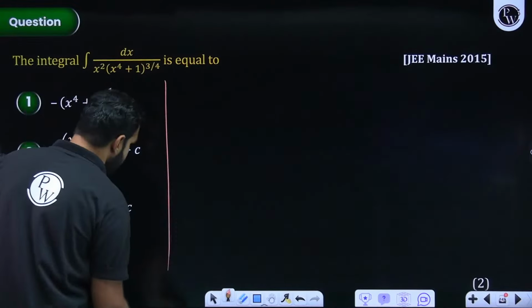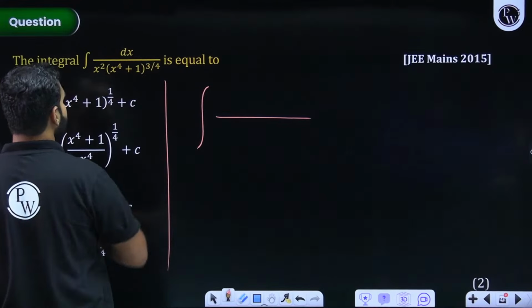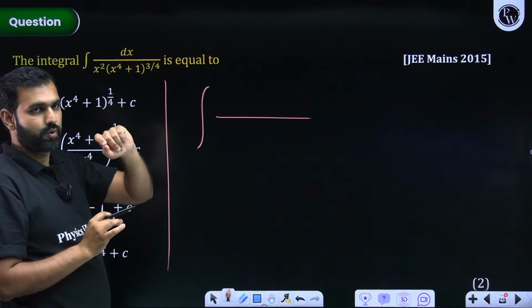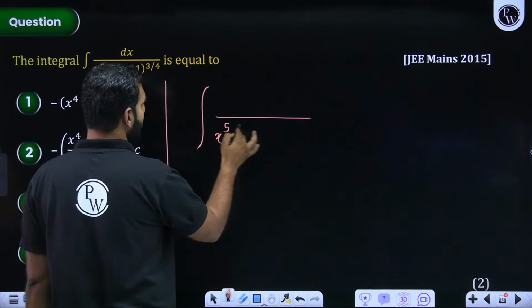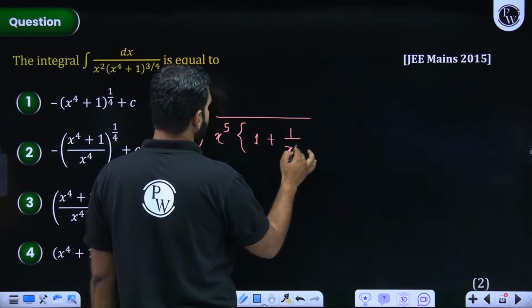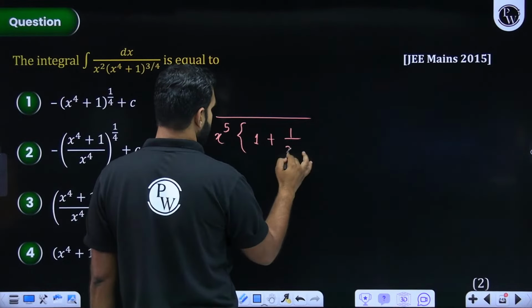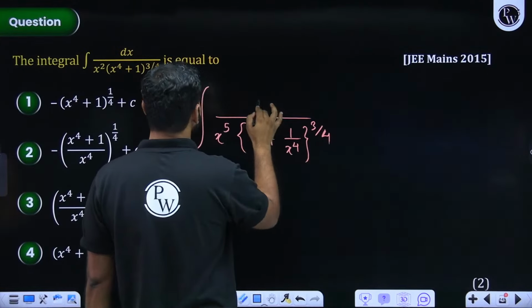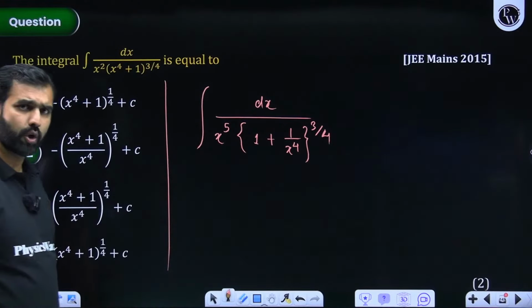So this looks like the integration of, when x to the power 4 is taken common, x cube comes outside, because x to the power 4 to the power 1 by 4 is x, but cube, so x cube into x square is x to the power 5. And inside this, you are left with 1 plus 1 by x to the power 4, to the power 3 by 4, dx. Correct me if I'm wrong. Everybody understood this? Give me a quick update.